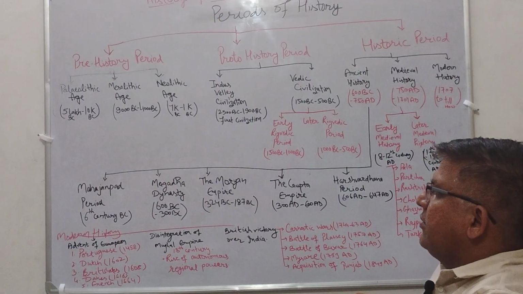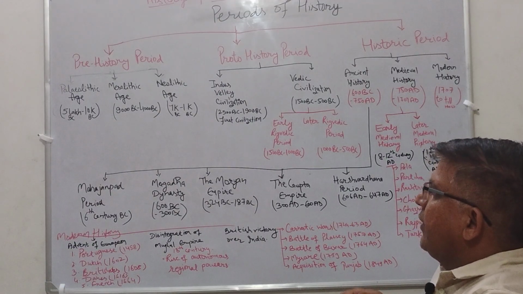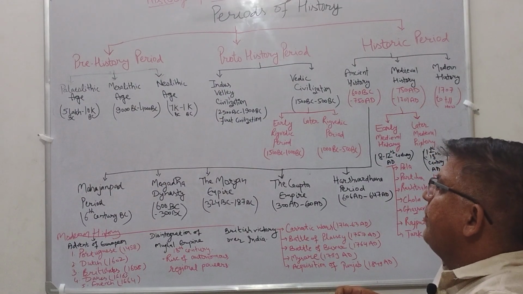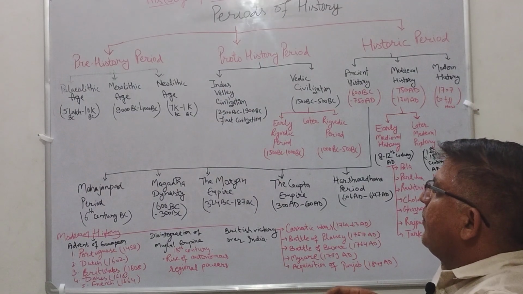Paleolithic age starts from 5 lakh BC to 10,000 BC. Mesolithic age is from 9,000 BC to 4,000 BC. And Neolithic age is from 7,000 BC to 1,000 BC.